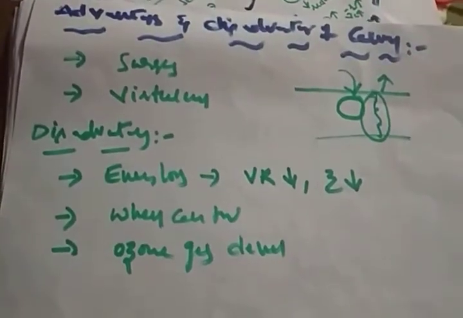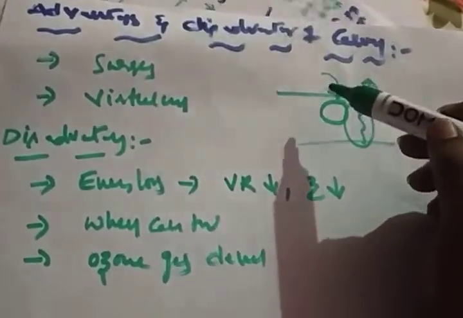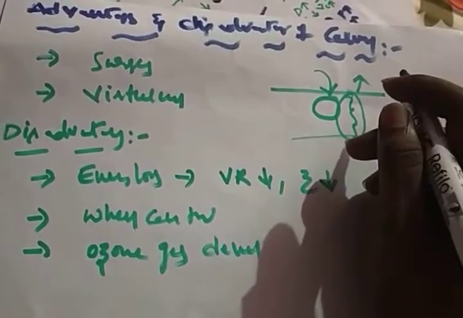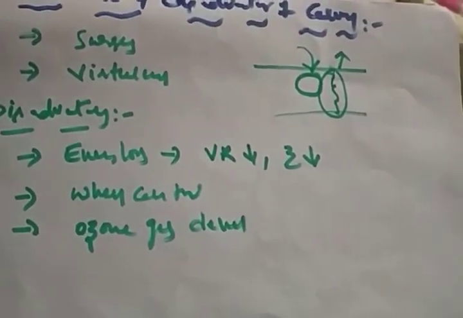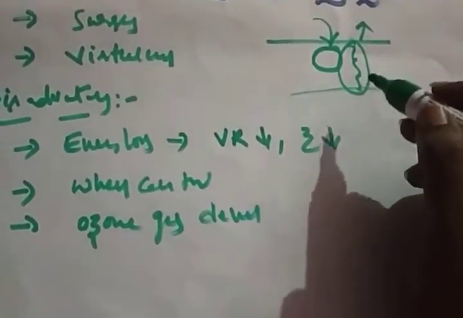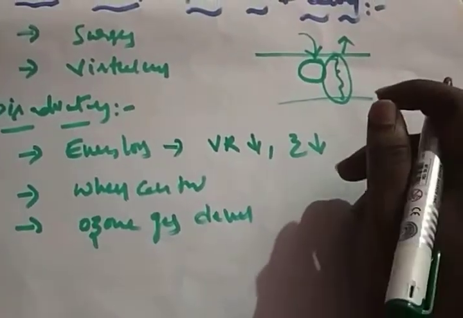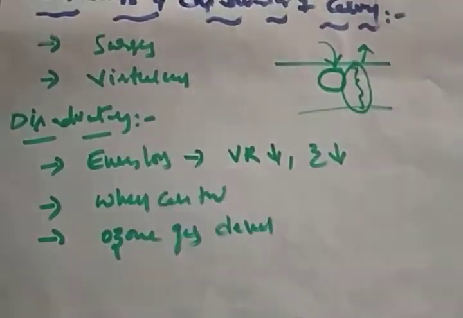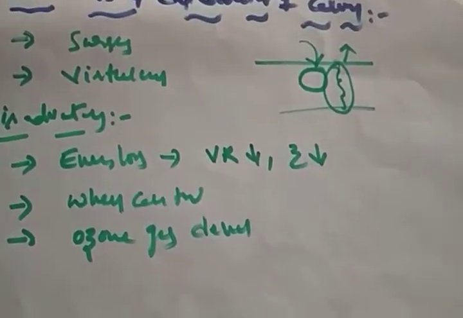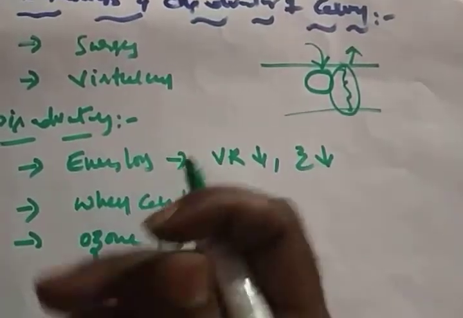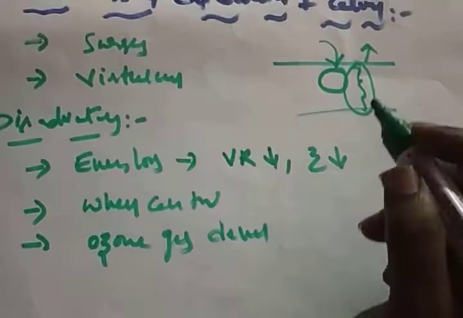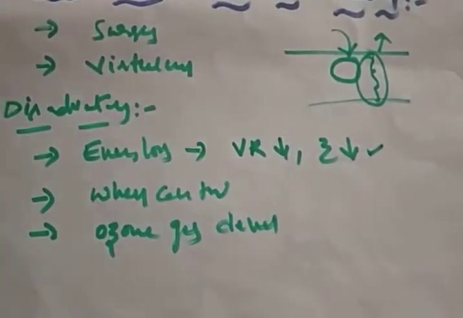When corona is forming, what are the advantages? When a surge happens in the system, some of the surge is lost in the form of corona. It will protect the system, and it will act as a virtual conductor. We don't have a conductor, but the conduction path is there. Disadvantages: whatever the energy loss is, if there is power loss, the voltage regulation reduces, and after that the efficiency of the system also reduces.